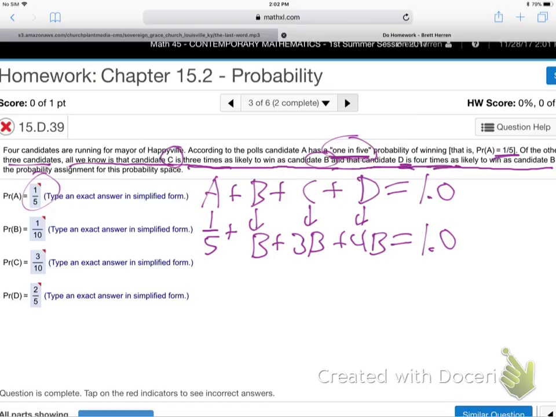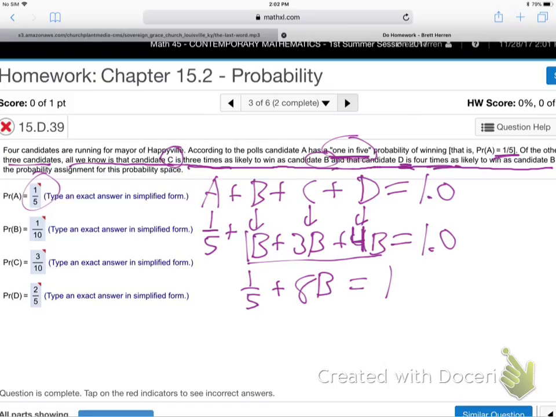Okay. Can we solve that equation? Fractions are a little bit of a pain. So let's add these up. This is 1B, 3B, 4B. What's that, 8B? 8B. 1.0, I'm just going to make that 1. Good to there. Now, how do I solve for B? What do you do with fractions? Multiply the reciprocal? I'm trying to think what would be the best way.